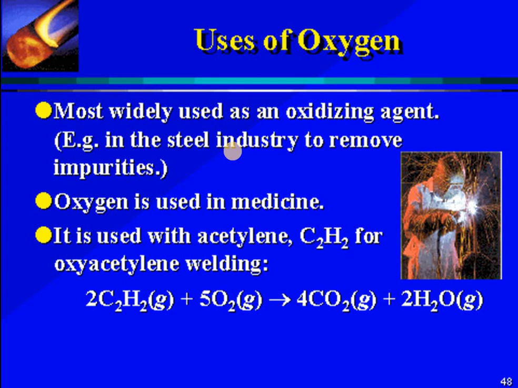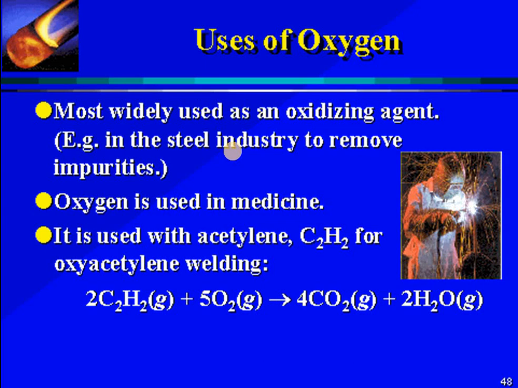When mixed with hydrogen, as oxyhydrogen, the temperature may be 2800 degrees Celsius. Similarly, with oxygen and acetylene, C2H2, a gas, it can give a temperature of 3200 degrees Celsius, which is used as a cutting tool. It's also used as rocket fuel. This is the oxyacetylene flame.